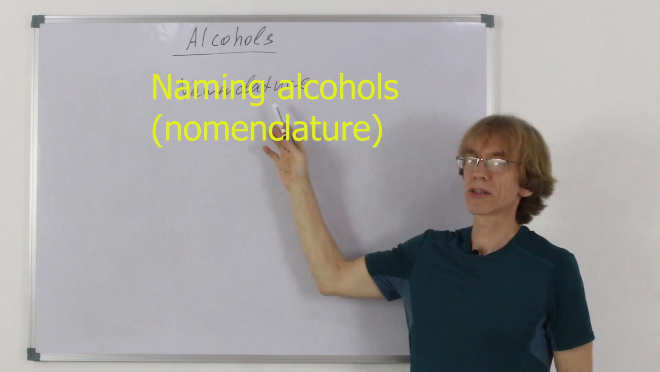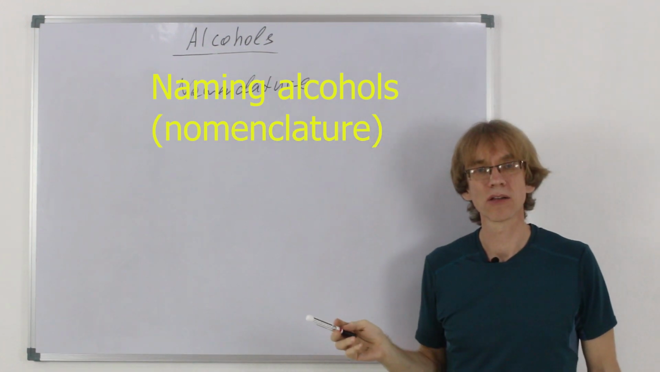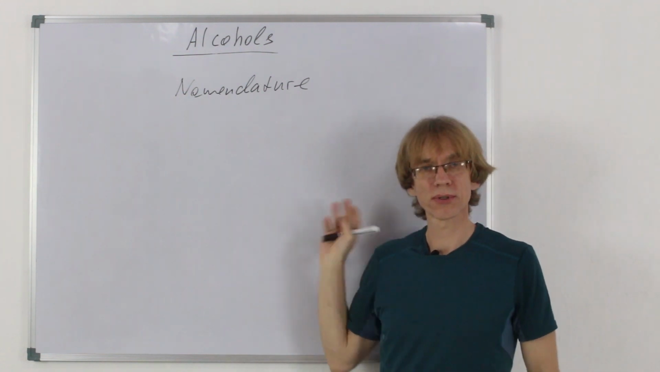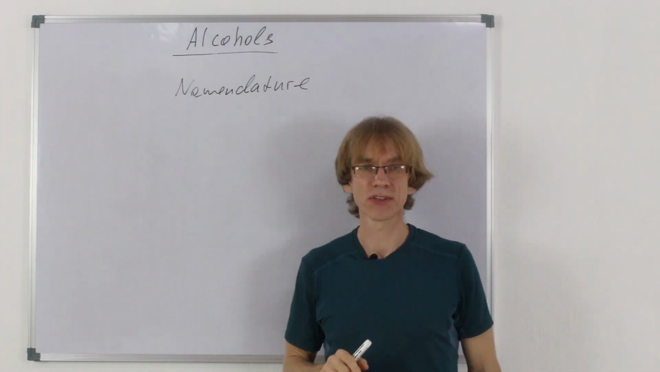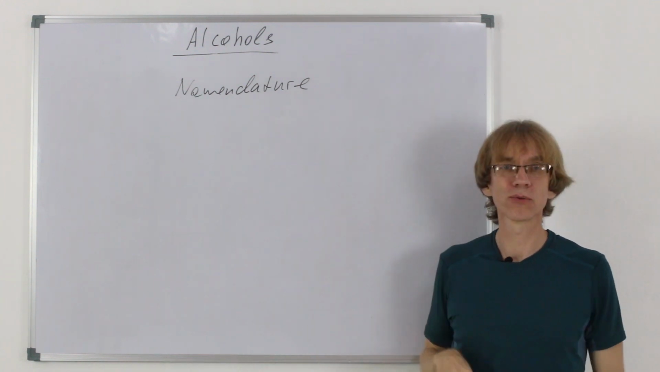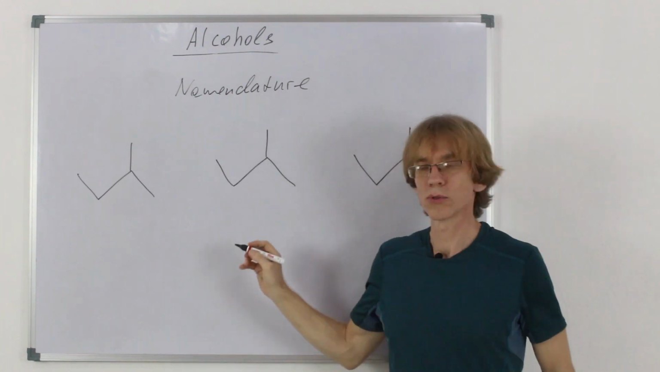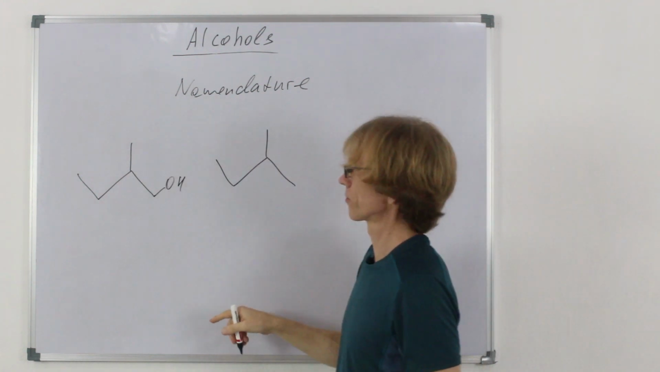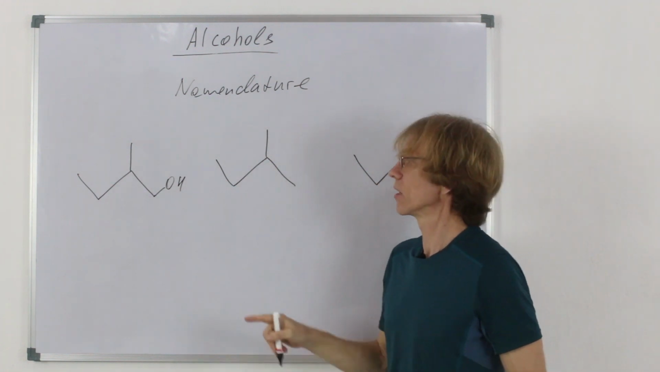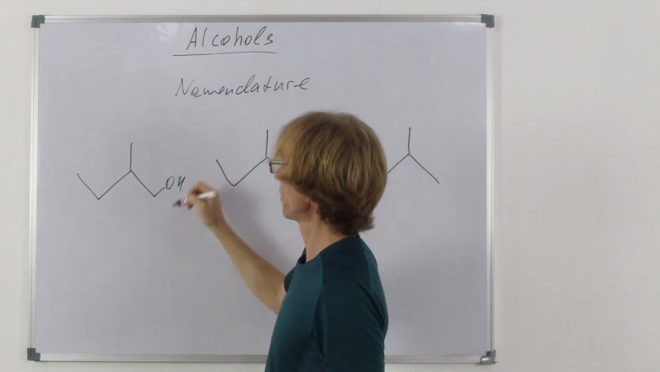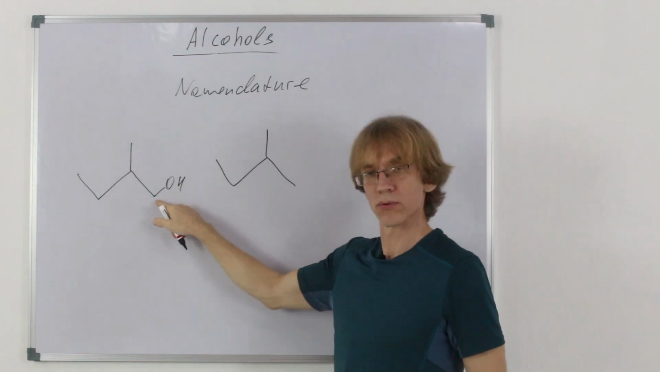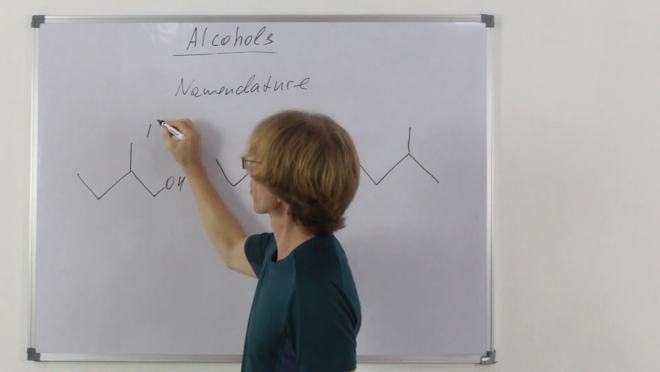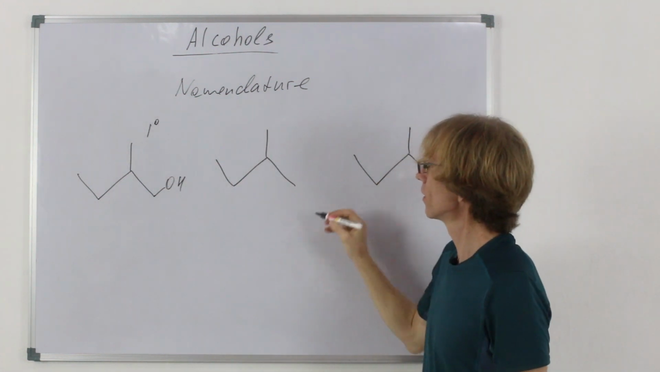Now about nomenclature, or the way of naming alcohols. Let's draw some methylbutanes and put an OH group at different positions there, and name the molecules which would be formed. So let's put the first hydroxyl group at the end of the chain. This would be a primary alcohol. Primary carbon is a carbon to which the functional group is attached only to one carbon. So primary is a shorthand for that.